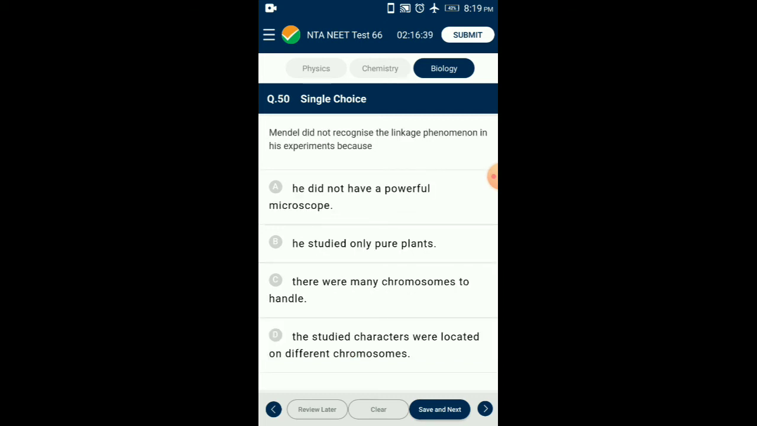Question number 50. Mendel did not recognize the linkage phenomenon in his experiments because the characters he studied were located on different chromosomes. He studied 7 pairs of characters which were present on 4 different pairs of chromosomes. So the answer is option D. The studied characters were located on different chromosomes.